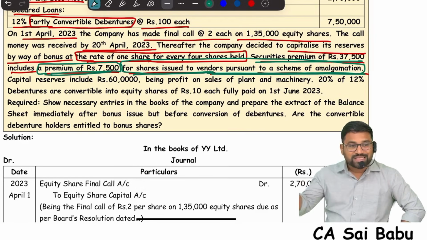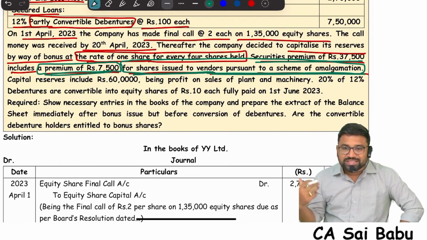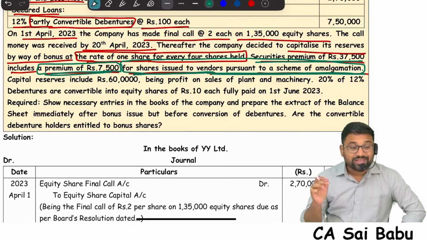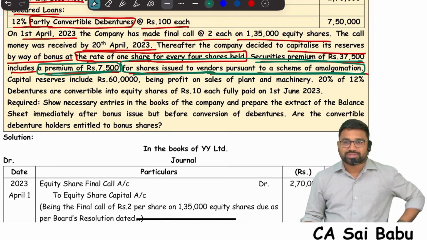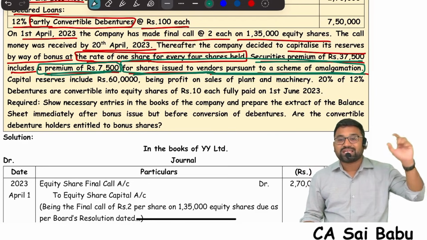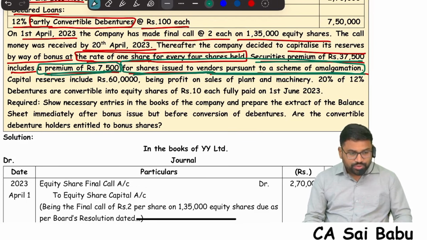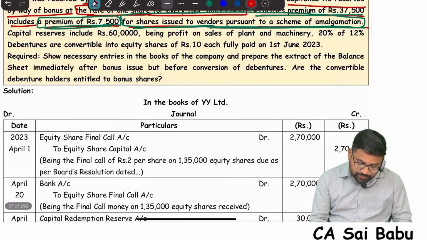That means we are purchasing a business, for that we are issuing shares. That means we are not receiving any cash. But we are issuing shares at premium. Because of that, 7,500 securities premium was created in the books. So this premium, which is not realized in cash, generally we will not utilize as per SEBI guidelines. Everybody, important. And also one more important point, see this.